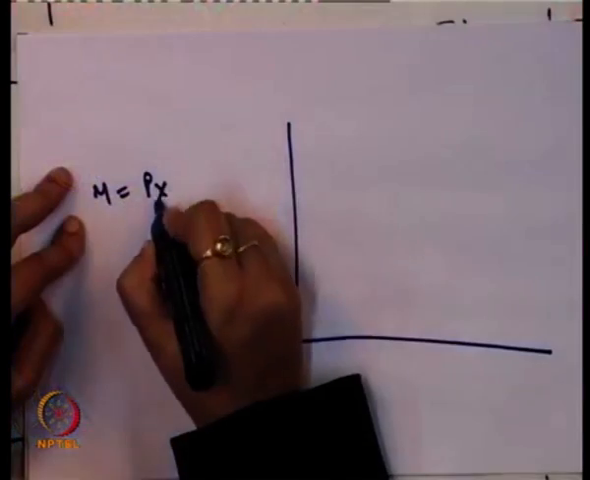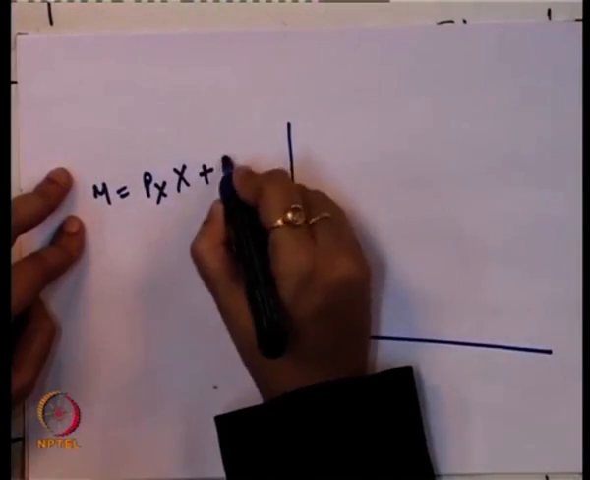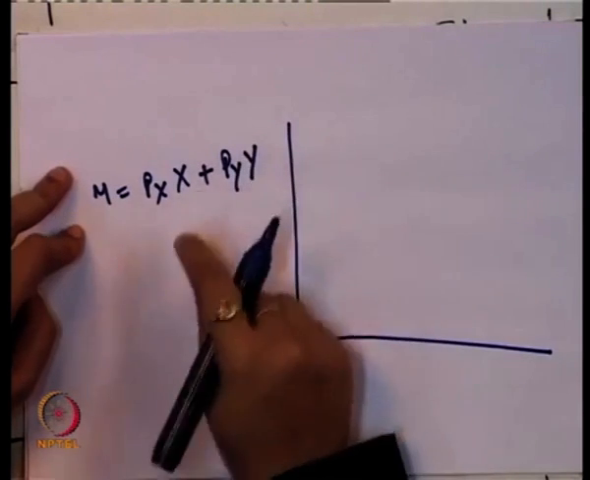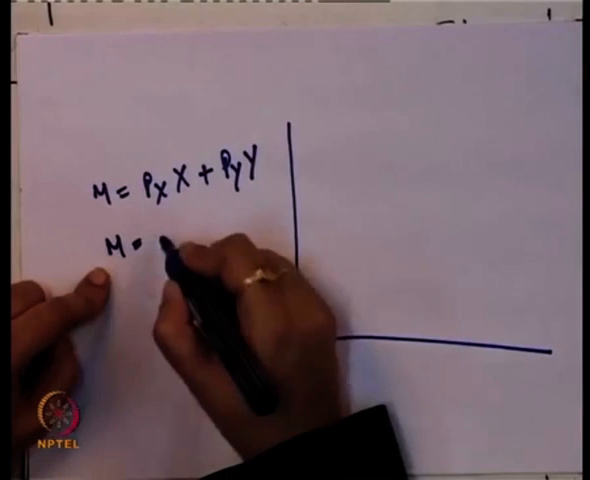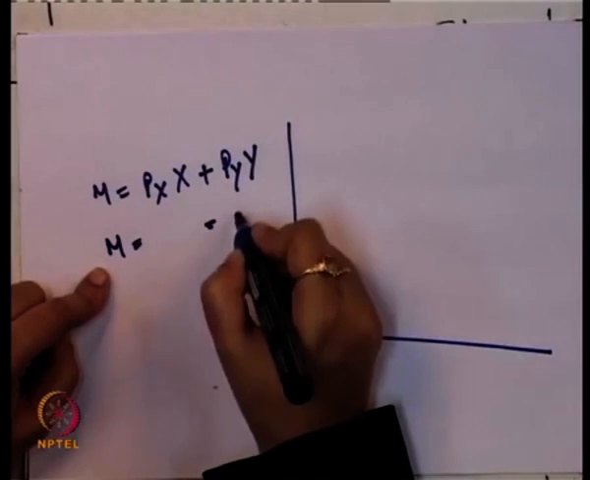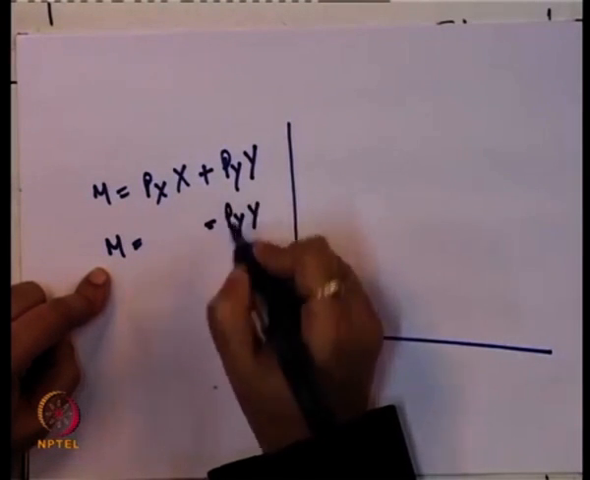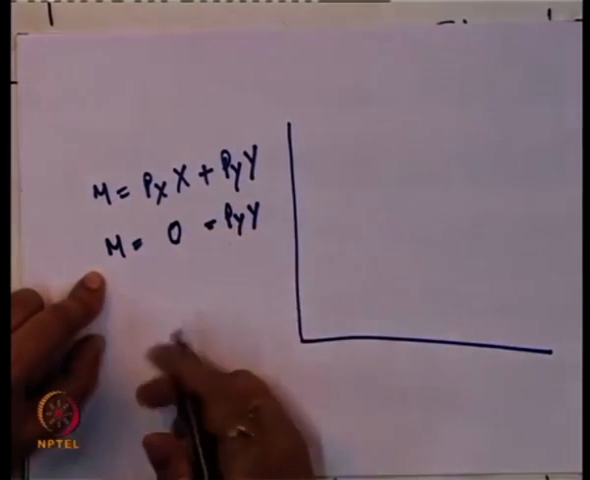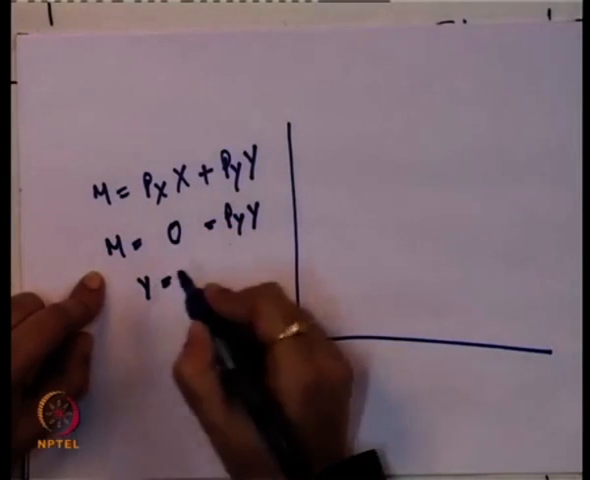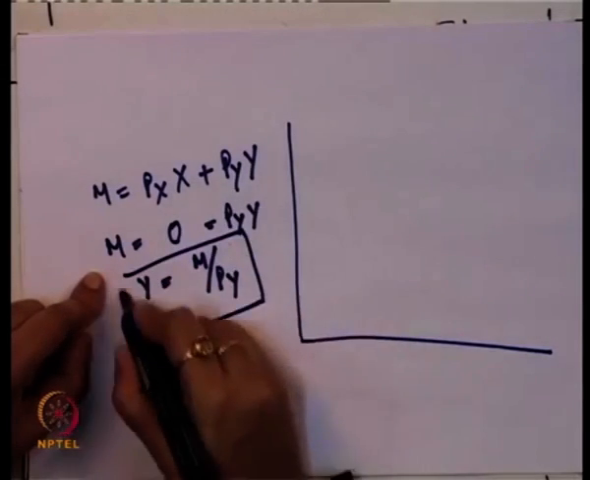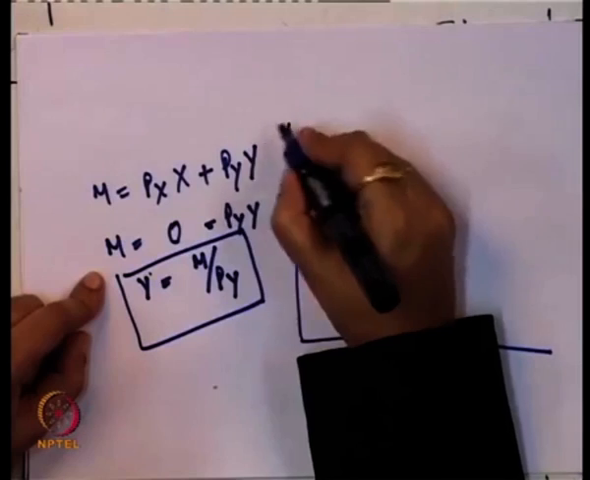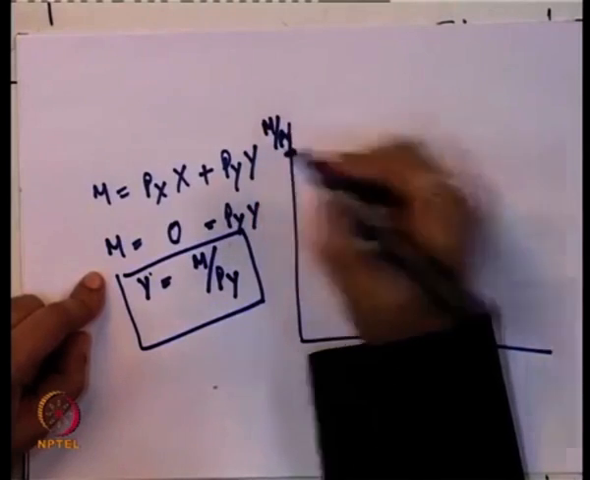So, if you remember this, the budget line equation is Px·x + Py·y = M. If we assume that the entire money income is getting spent only on consuming y, then the x term becomes 0, and if you solve for y, you get the value y = M/Py, which we get here.